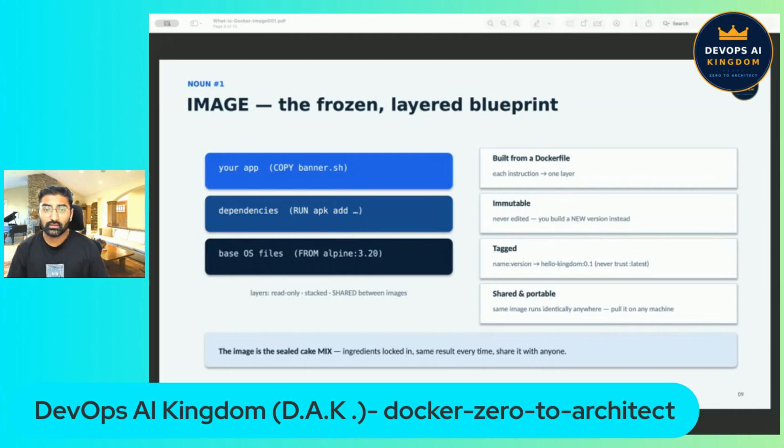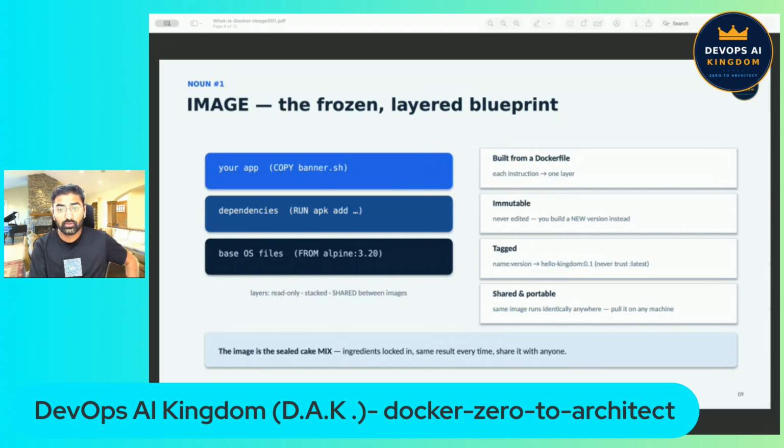Docker has three big nouns that you will use every day: the image, the container, and the registry. Let us define all three, one slide each, starting with the image. An image is the frozen blueprint of your application.